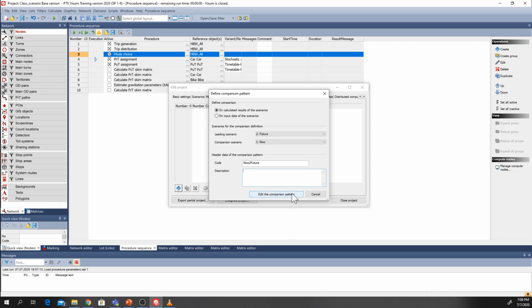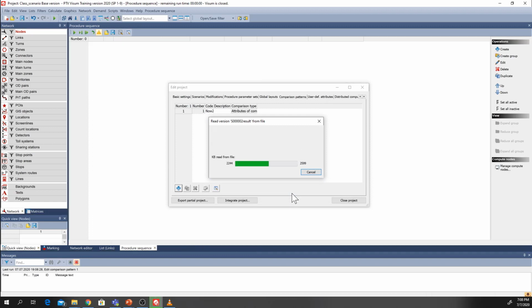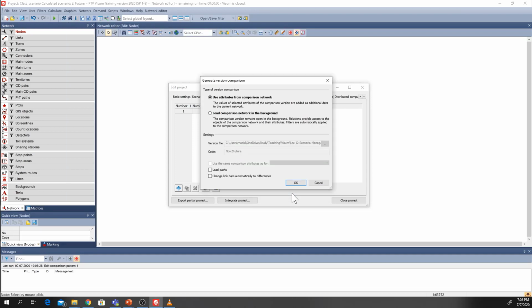And then we can say edit the comparison pattern. So in this window, you can choose two options. One is basically use attributes for the comparison network. So basically, the comparisons will be added as attributes into the model. And the second version is to load comparison network in the background.